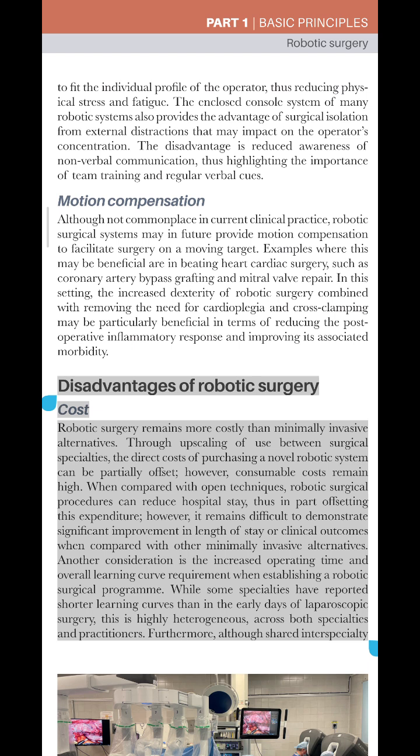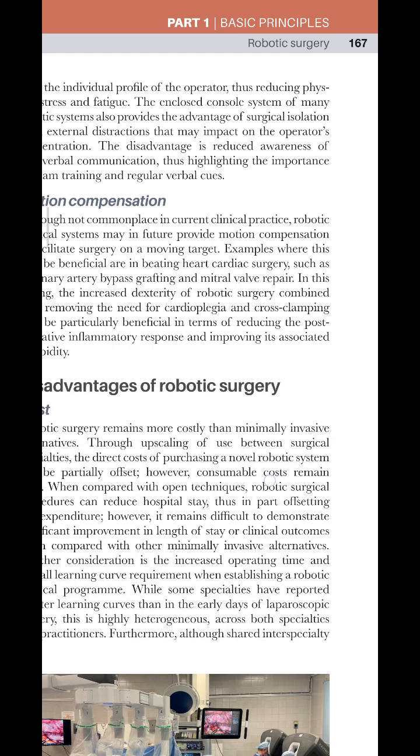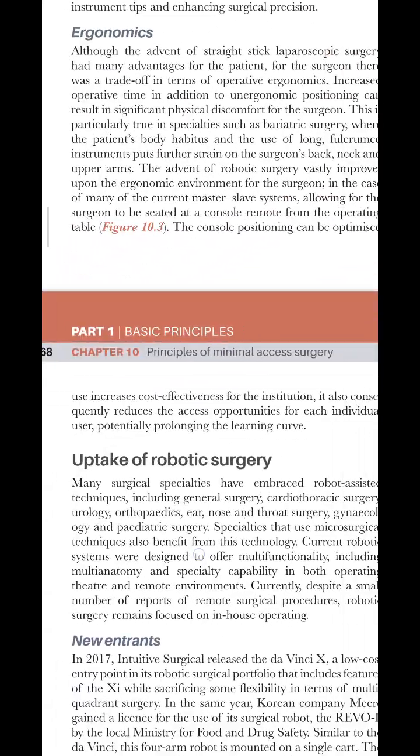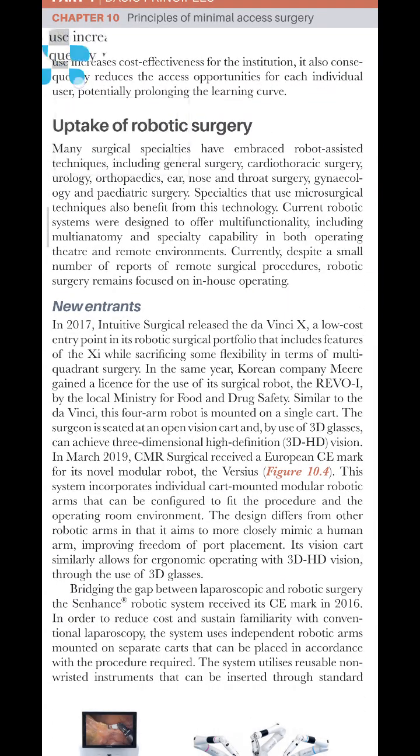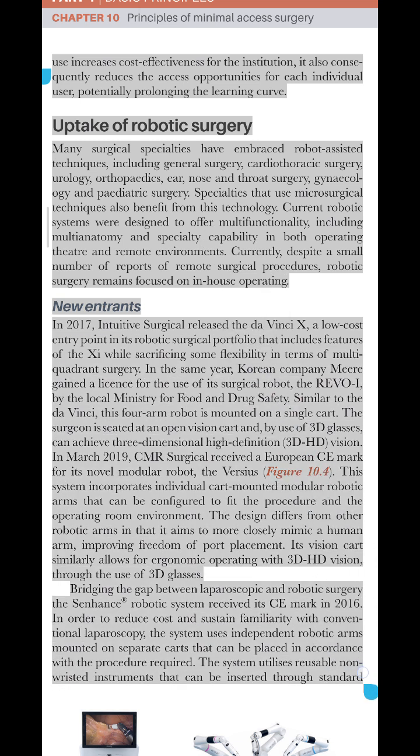Furthermore, although shared interspecialty use increases cost effectiveness for the institution, it also consequently reduces the access opportunities for each individual user, potentially prolonging the learning curve. Uptake of robotic surgery.